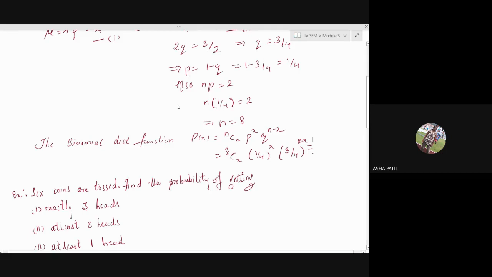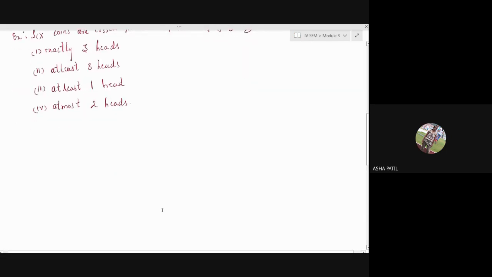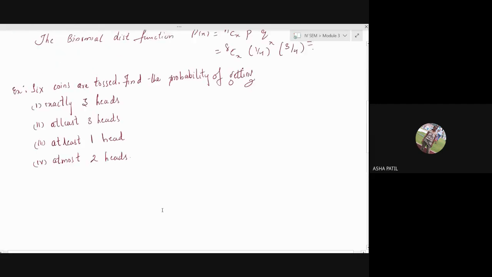Take this next example. 6 coins are tossed. Find the probability of getting exactly 3 heads, at least 3 heads, at least 1 head, at most 2 heads. What will you write?